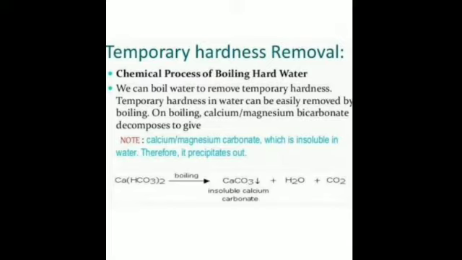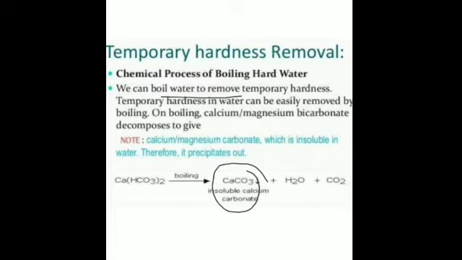That is removal of temporary hardness first. Is that clear? First of all, I have told you that boiling can remove temporary hardness. We can boil water to remove temporary hardness, and this can be easily removed by just boiling. What happens on boiling? When the temporary hard water is heated and boiled for some time, the soluble calcium and magnesium bicarbonate present in it decompose into insoluble calcium carbonate. Is that clear? Insoluble calcium carbonate and magnesium carbonate.